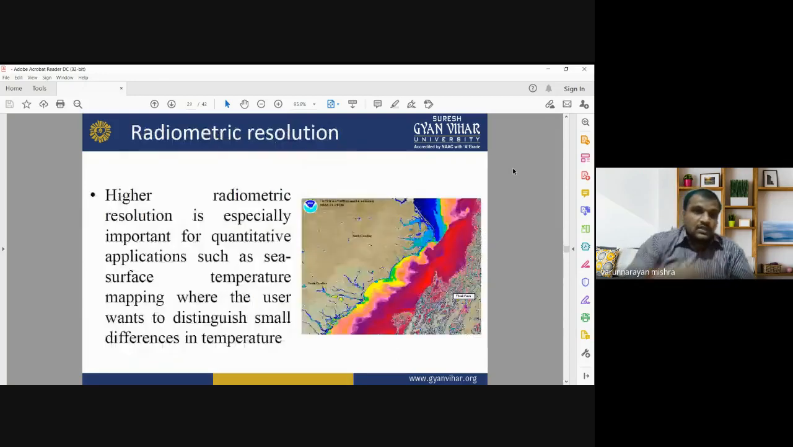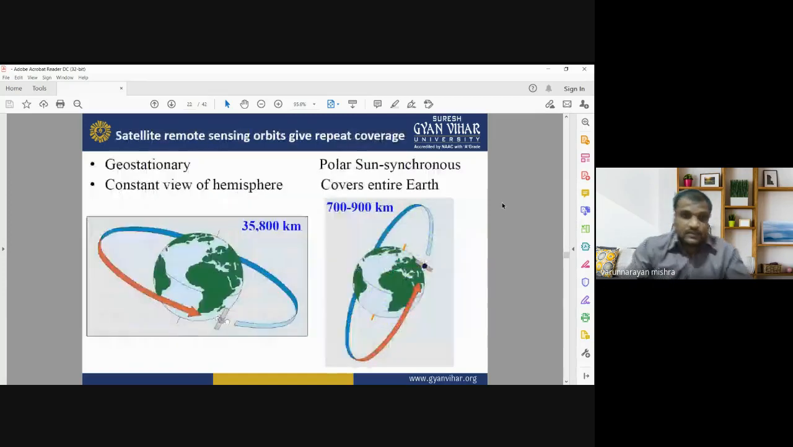In the case of radiometric resolution, high radiometric resolution is especially important for quantitative applications such as sea surface temperature mapping, where the user wants to distinguish small differences in temperature. Radiometric resolution is especially important for such applications. Now moving to the next slide.